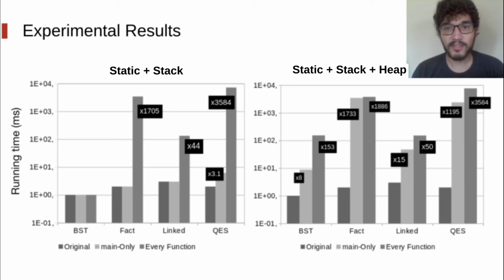When only the local variables are inspected, the overhead reduces in the majority of the benchmarks, due to the fact that the heap is not traversed at the end of each function call. And this figure shows that inspecting only the main function reduces the overhead even further. This mode of instrumentation is useful, for instance, to add verifiable outputs to automatically produced benchmarks.